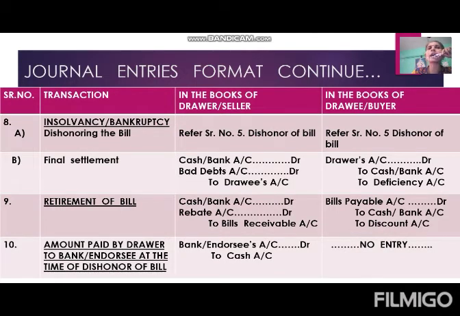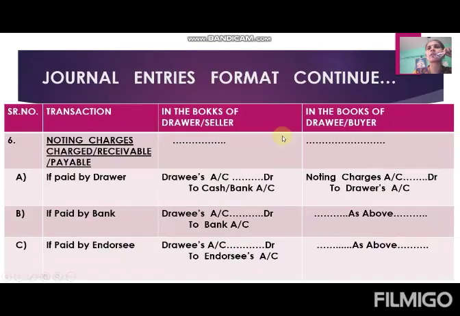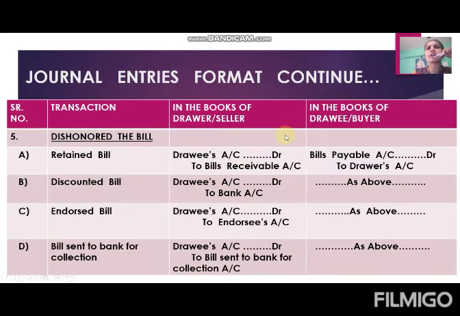After becoming insolvent, naturally Dravi is not able to make the payment of the bill. So first you have to pass the entry for dishonoring the bill. Bill gets automatically dishonored. So here I again wrote that you have to pass the entry for dishonor of bill. That's why I refer serial number 5, dishonor of bill, in both the cases. So we will go back and see dishonor of bill.